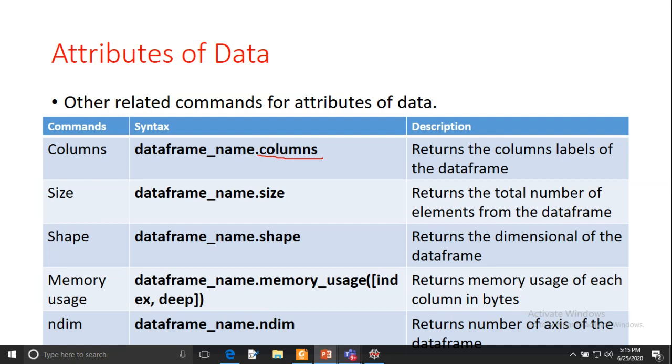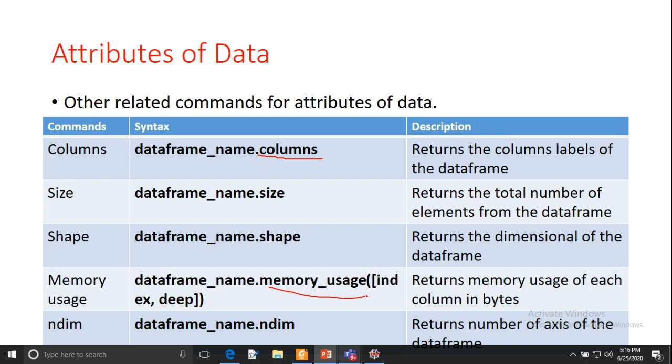And if you want to know the column-wise memory that the data frame is using, you can use the memory_usage function, and this function takes index and deep arguments. The memory usage you can see in two ways. First, without passing any argument, the memory_usage function will return all columns along with their memory usage. And if you pass a particular column, only that column will be shown, and it shows the memory usage of the column in bytes.